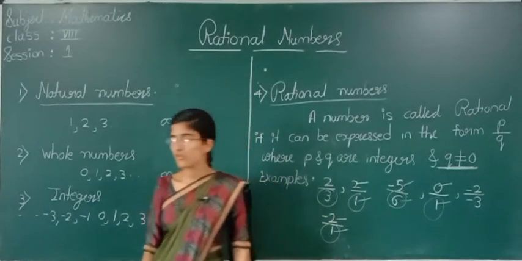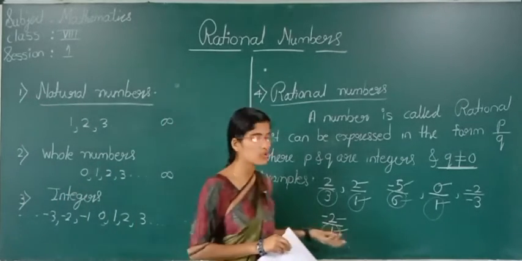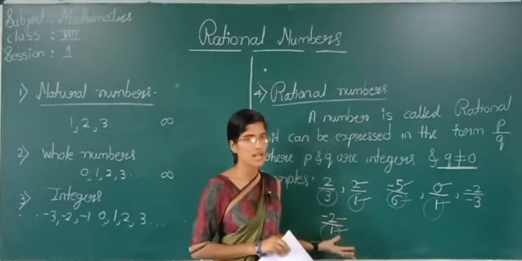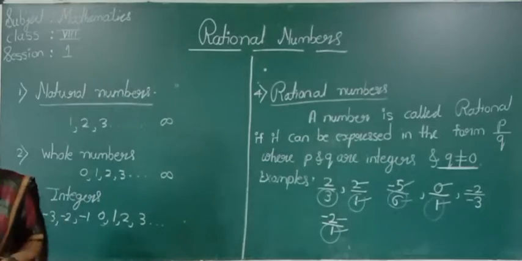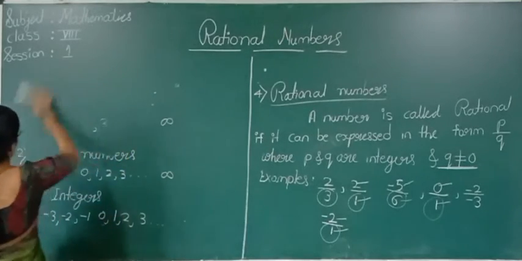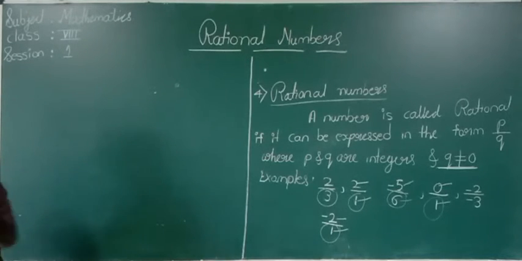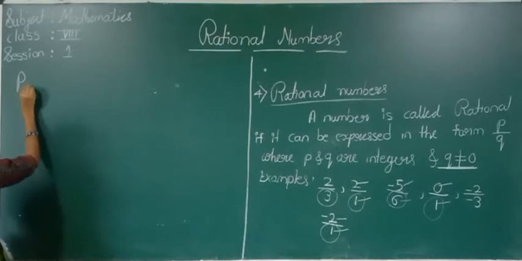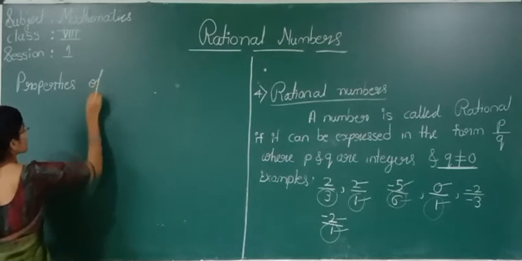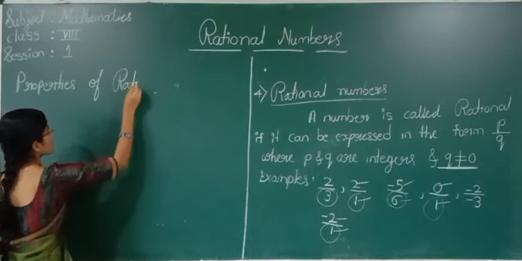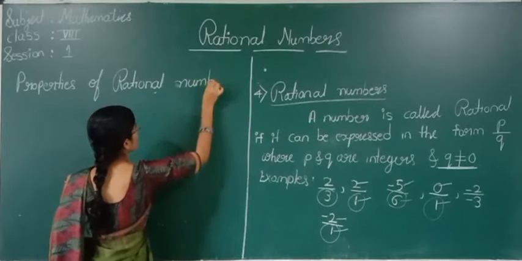Okay. Now we will see the properties of rational numbers. We have come to know the definition of a rational number. Now we will see the properties of rational numbers.